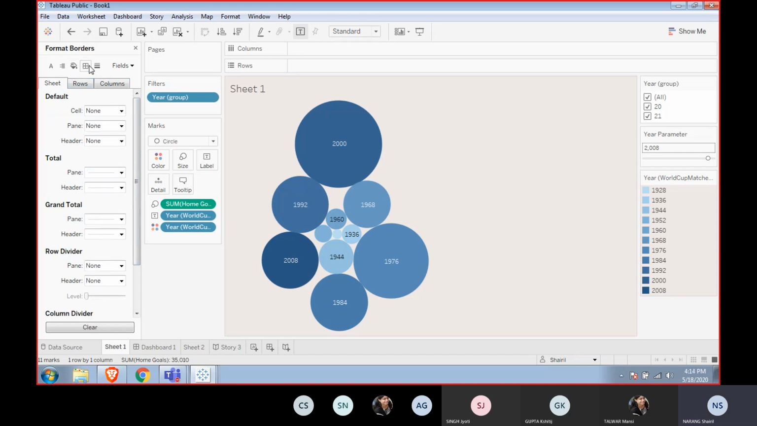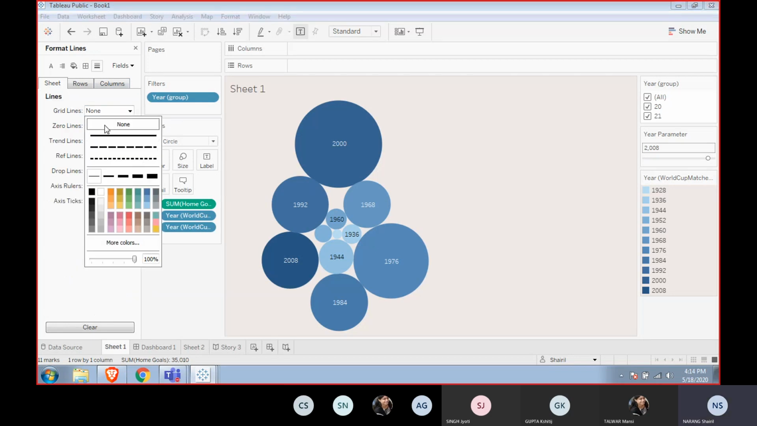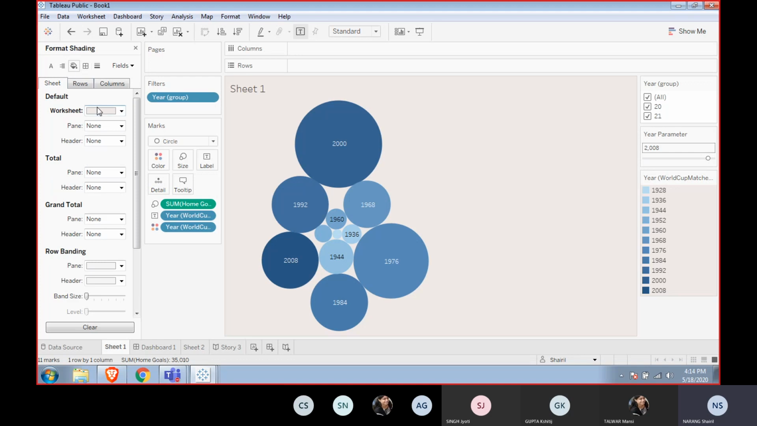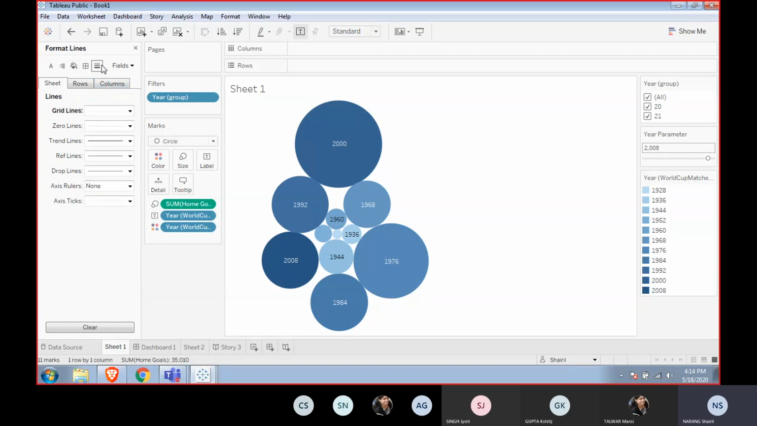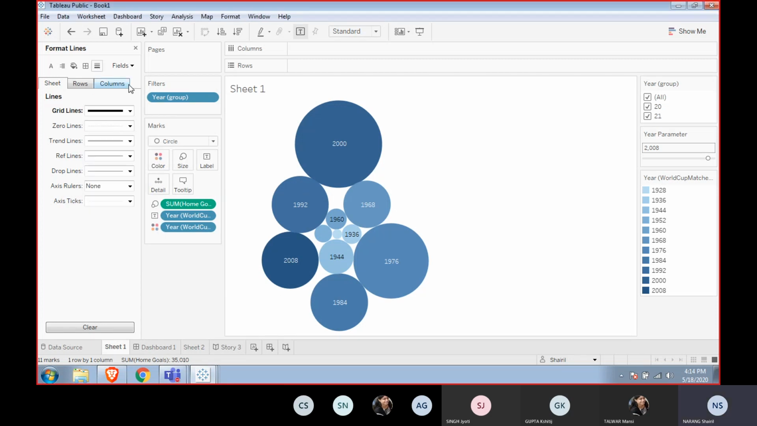The borders that you can add or remove, and the grid lines on the back side, you can have them or remove them. At this point in time it is not visible because it is a bubble chart, and by default the lines are not visible in a bubble chart. So this is actually the format pane.